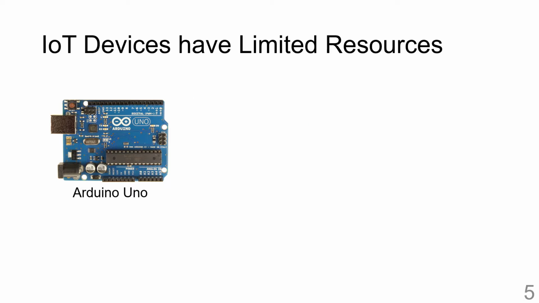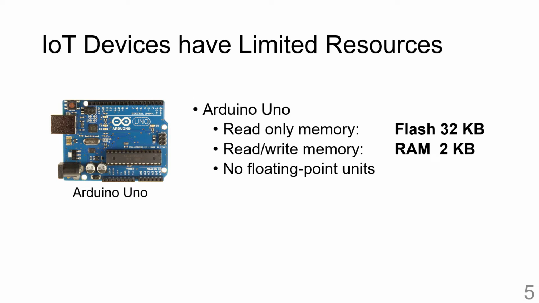Typically, IoT devices have two types of memories. A read-only flash memory, which can hold the model parameters of an ML algorithm which do not change throughout the program run, and a read-write memory, which we call the RAM, which can hold mutable program state variables. However, the amount of memory which is present on these devices is very low. On an Arduino Uno, a device commonly used by makers working in the IoT space, the flash memory is 32 kilobytes, whereas the RAM is only 2 kilobytes.